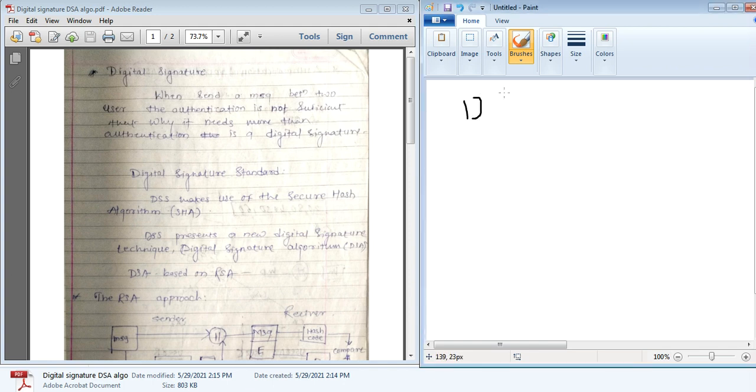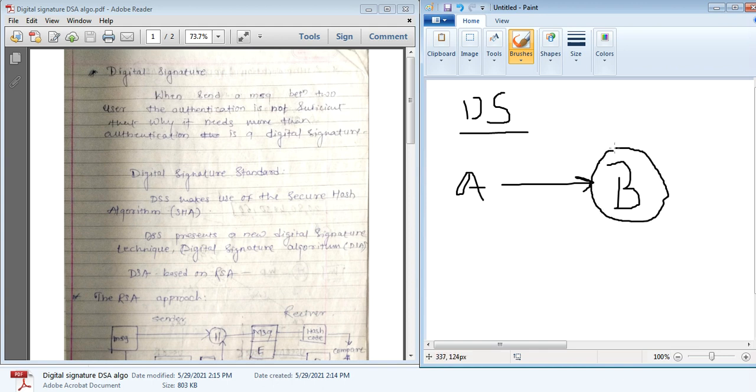Digital signature is a program, an algorithm, which works like this: whenever Alice sends a message to Bob, at the time of receiving the message at Bob's side, it verifies that the particular message was sent by Alice herself. That verification is done with the digital signature algorithm. It contains a step, first the signing process, which means whenever the message is sent by Alice, Alice signs the message.